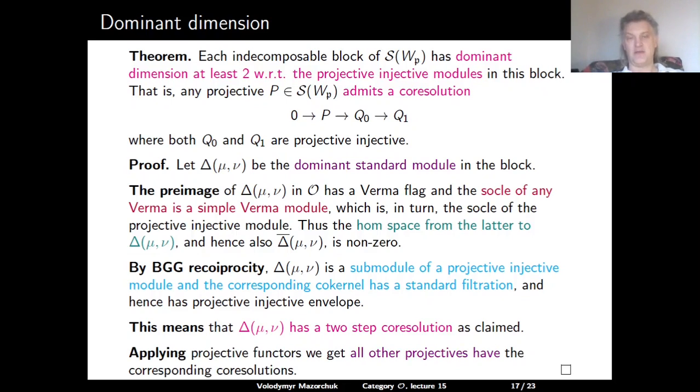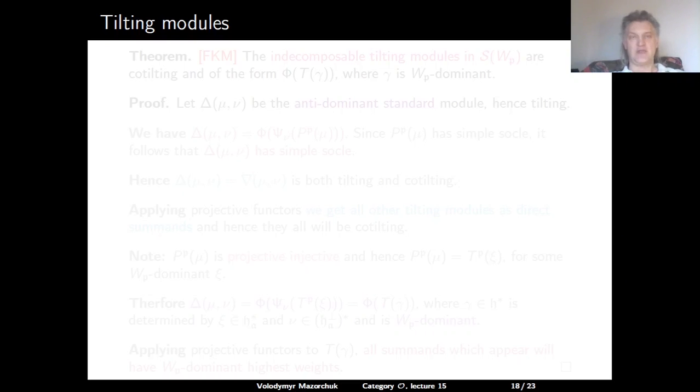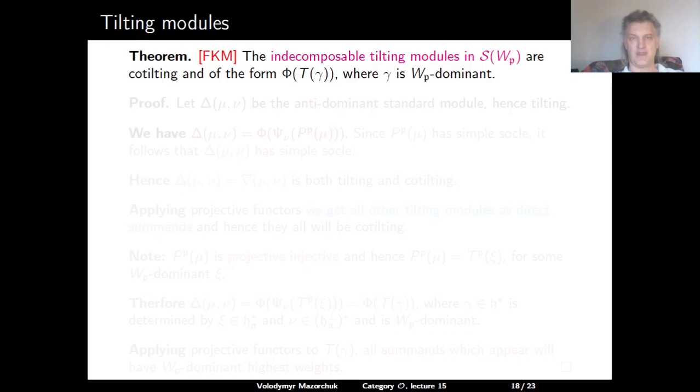Now we can apply to this dominant standard module all possible projective functors and get similar co-resolutions for all other projective objects. Also, similarly to category O, we can describe tilting modules in S subcategories. The claim is that each indecomposable tilting module in the S subcategory of WP is also cotilting, and it actually has the form, the image under phi, of the tilting module T of gamma, where gamma is a WP dominant weight.